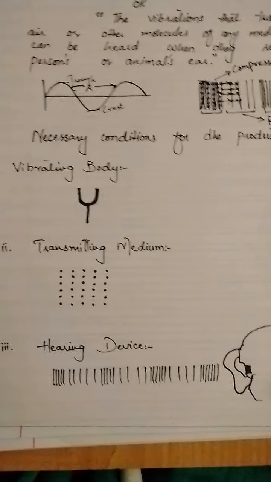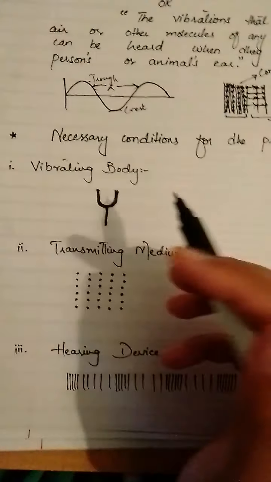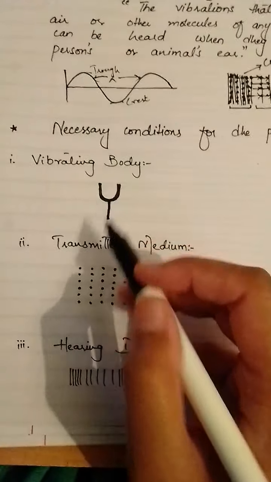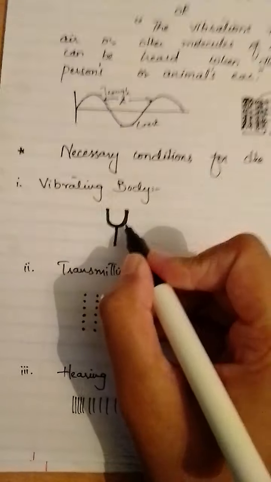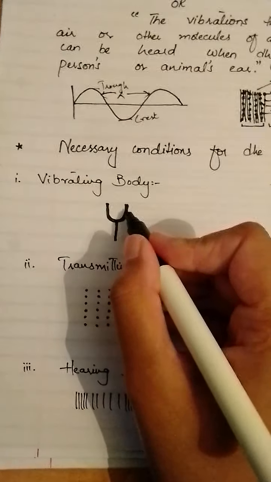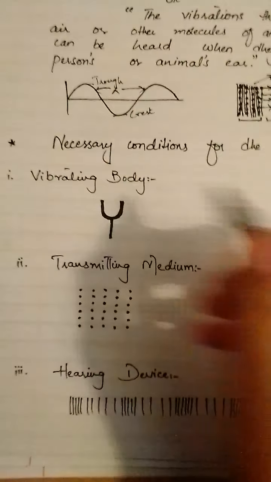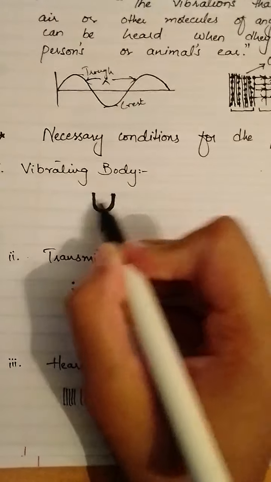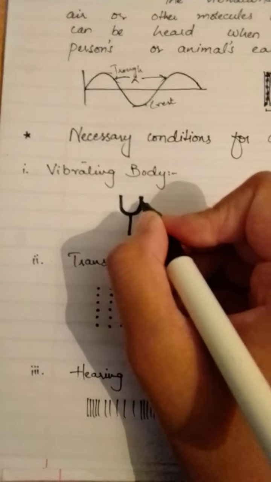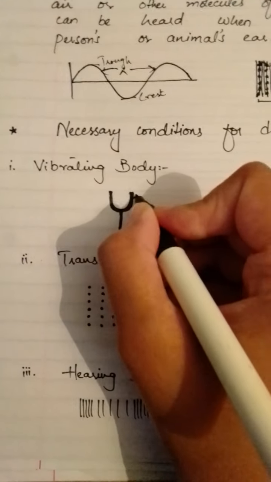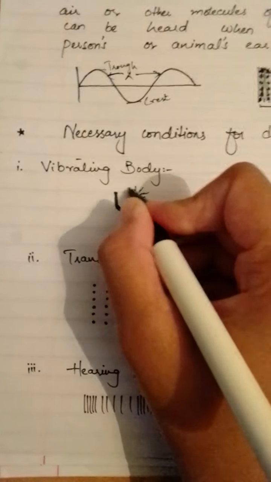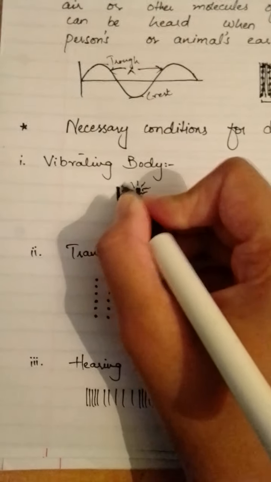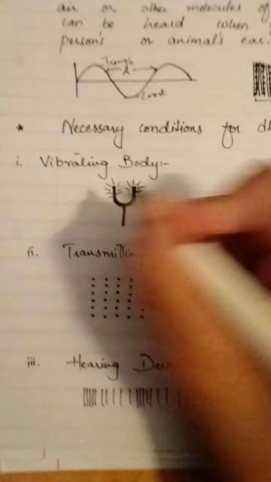Let's take a tuning fork. You're already familiar with what a tuning fork is. You've seen it in your labs. Take a tuning fork, strike it on a rubber pad. You will see it start vibrating to and fro. So what exactly do these vibrations do? They produce sound waves.